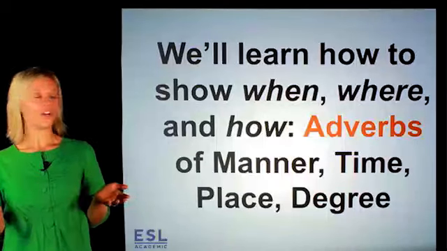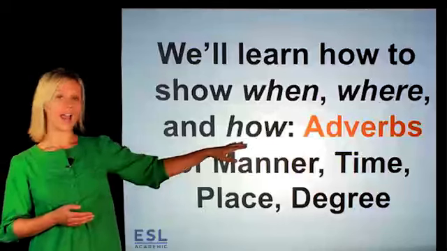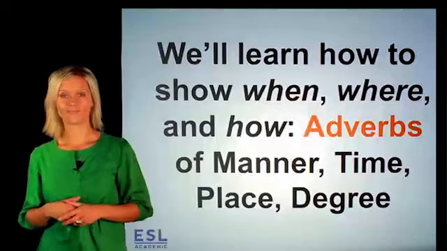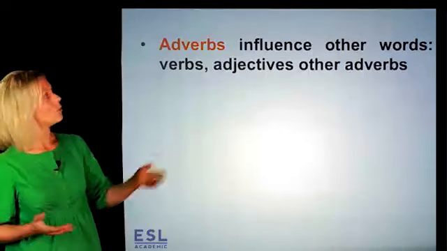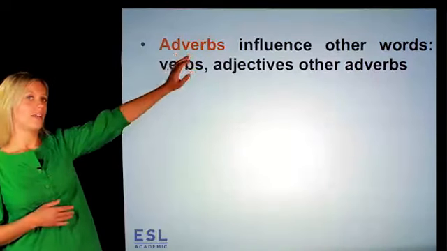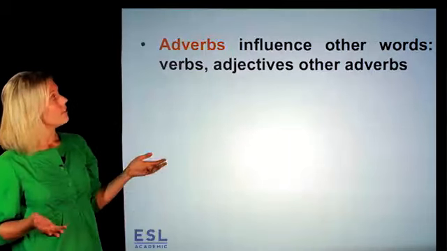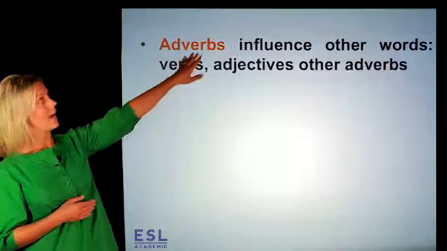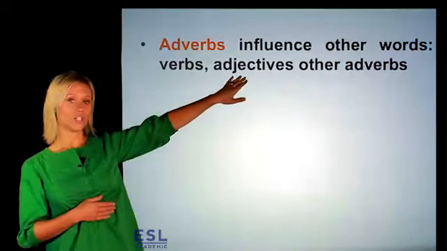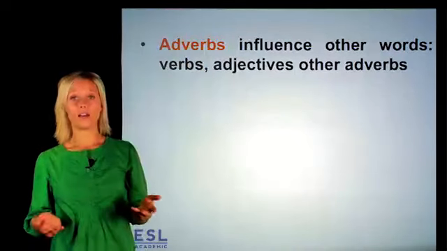Hi, today we'll learn how to show when, where, and how something happens. Alright, so we use something called an adverb. Now an adverb influences other words. These words might be verbs, an adverb might influence adjectives, or an adverb might influence other adverbs.